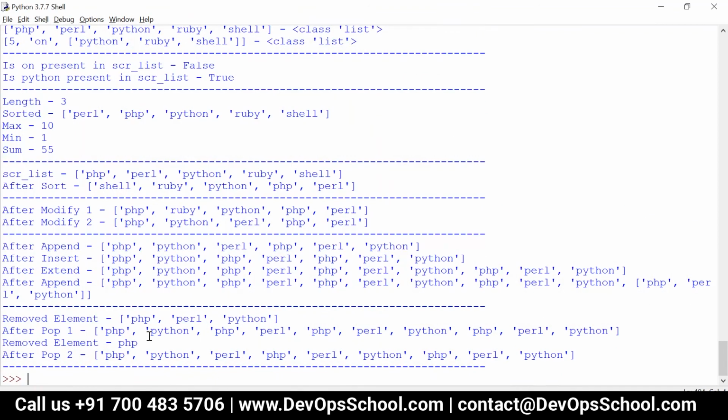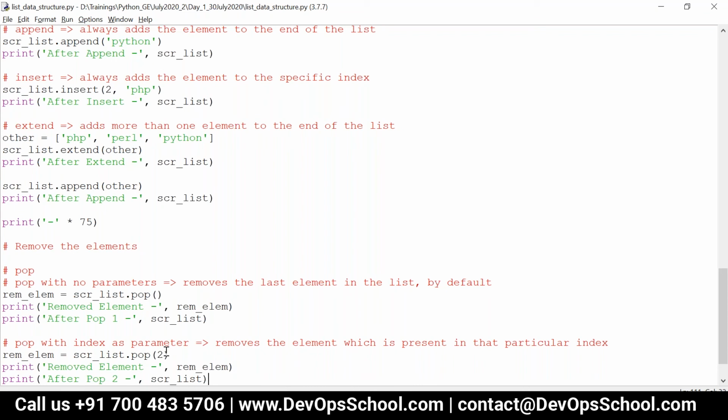Look at this. What was the element which was present? PHP, right? See here, removed element is PHP. Now there is no PHP between Python and Perl. So now you have just Python and then Perl. This is how you can remove by index.